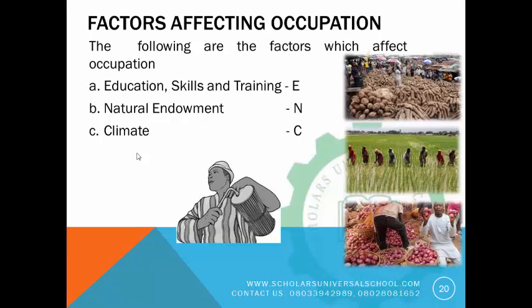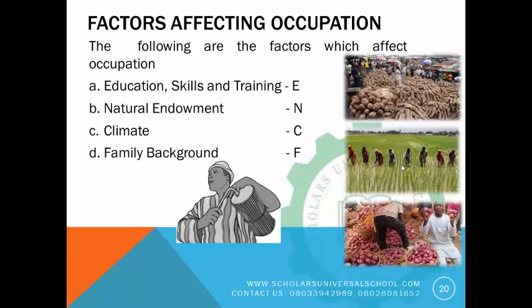So if there will be farmers, they can't be planting rice to that extent in this part of the country. We have places where yam grows easily, and we have places where you can plant rice. So that's one of the determinants of occupation. Before you can pick your occupation, you have to look at what is obtainable in your environment. What are people doing here? What can I do with ease? You understand?